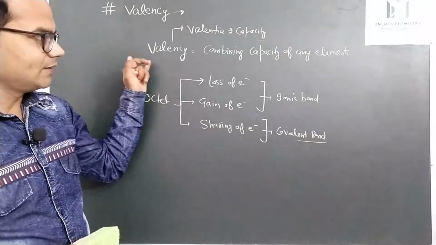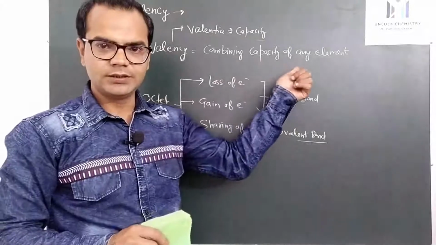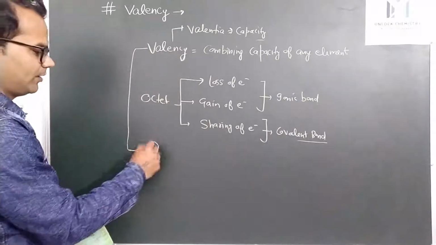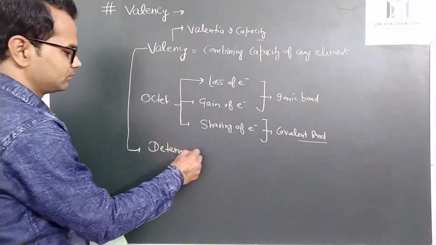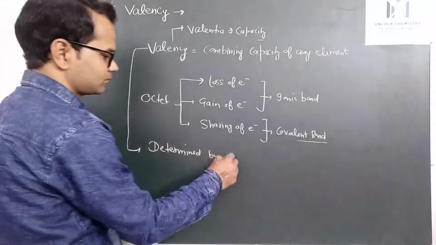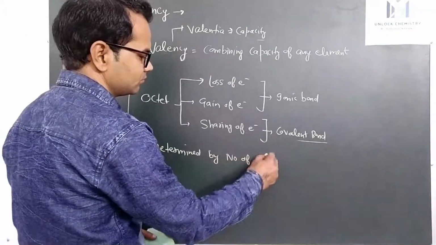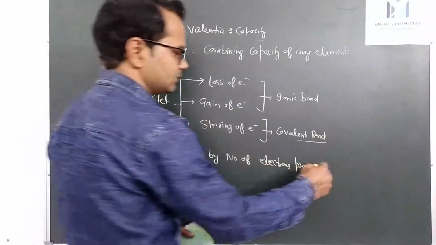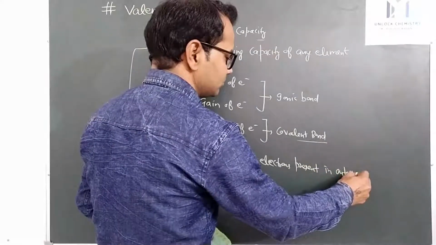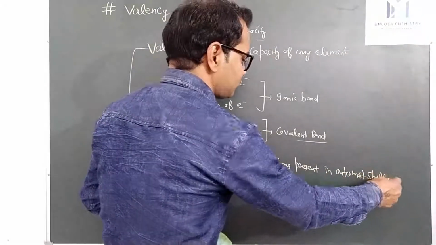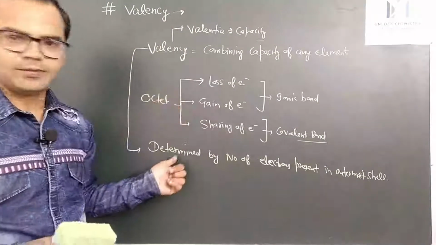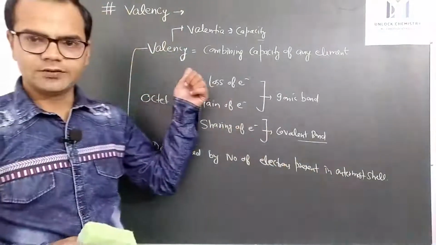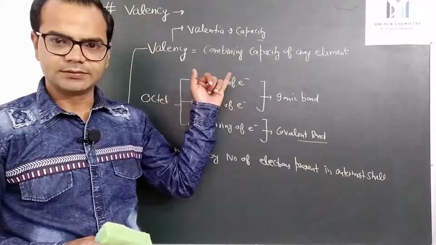So valency refers to the combining capacity of any element, and this valency is determined by the number of electrons present in the outermost shell. That determines the valency of any element.